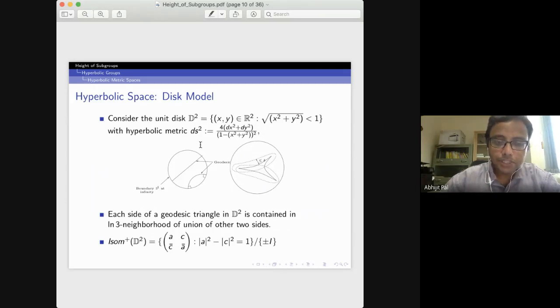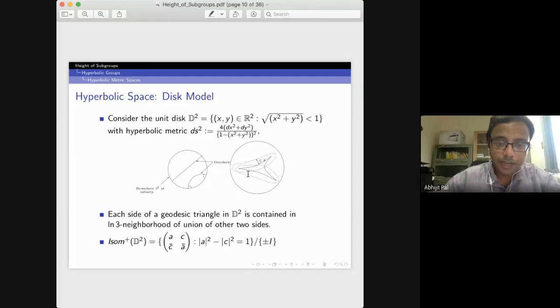With respect to this metric, one can prove that the diameters and the circular arcs meeting the circumference S1 orthogonally are the geodesics. This requires basic hyperbolic geometry. So these are the geodesics in this Poincare disk.